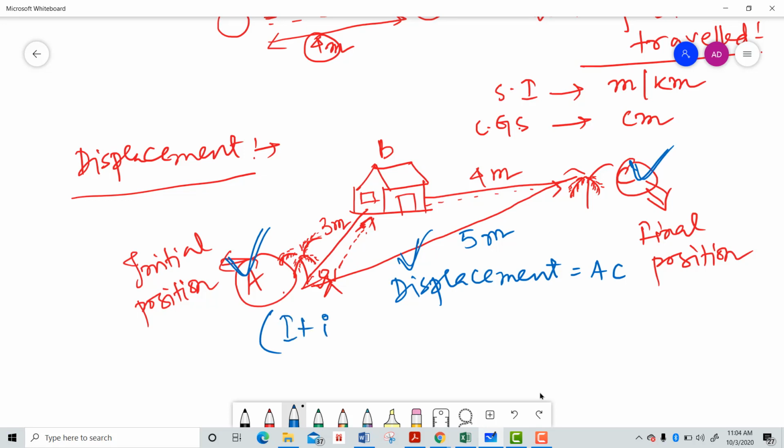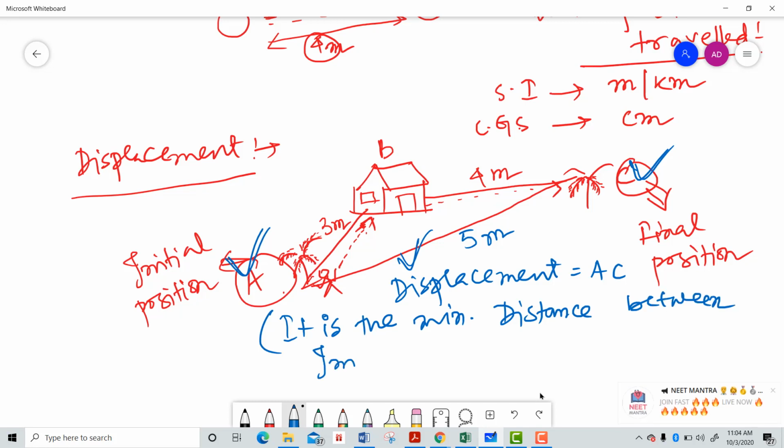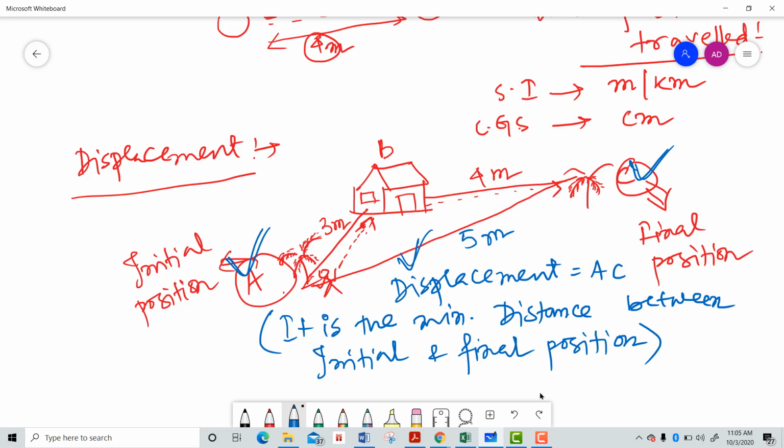It is the minimum distance between initial and final position, right? In this case, the displacement is equal to 5 meter.